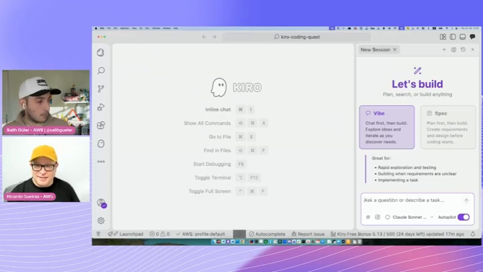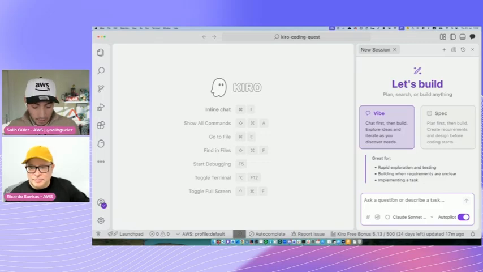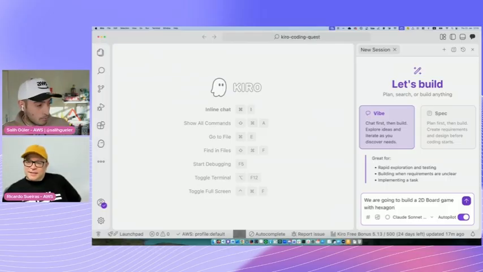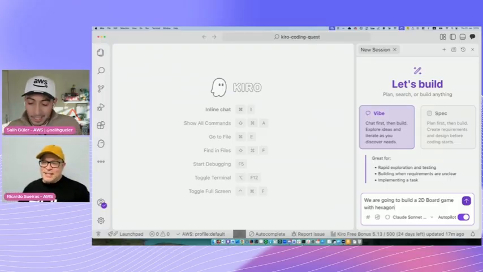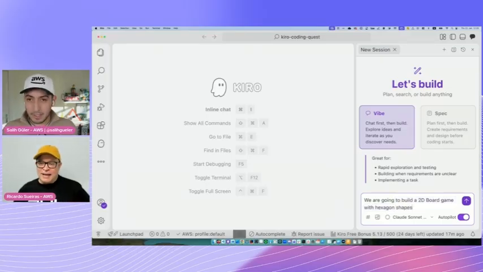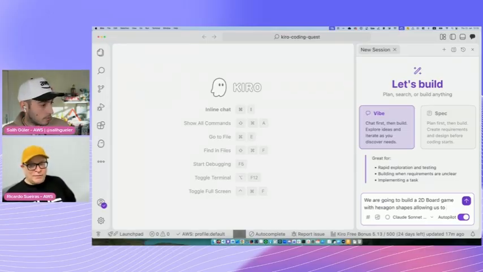Yep. But like the first one, I will keep it more generic. I will say we are going to build a 2D board game with hexagon. Oh my God, these hexagons, also the names of the shapes, I always forget that. So I tell you what, this is interesting, right? When I vibe coded this, you carry on, right? Yeah. What I found when I vibe coded some experiments a few weeks ago on this, is that I got very different output when I did my initial prompt.